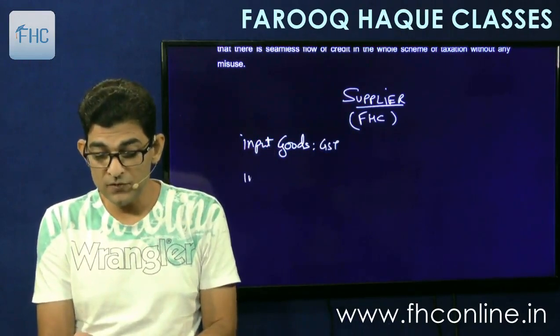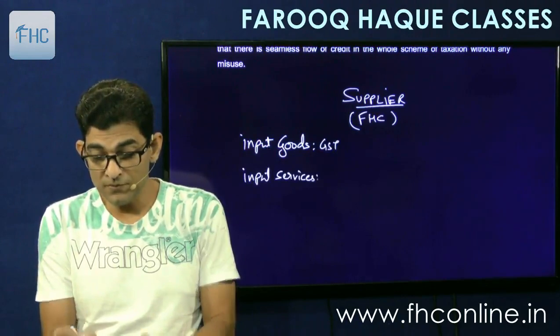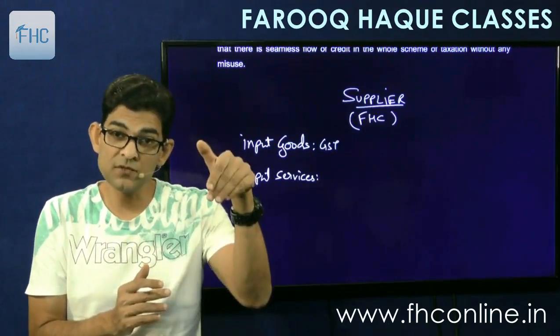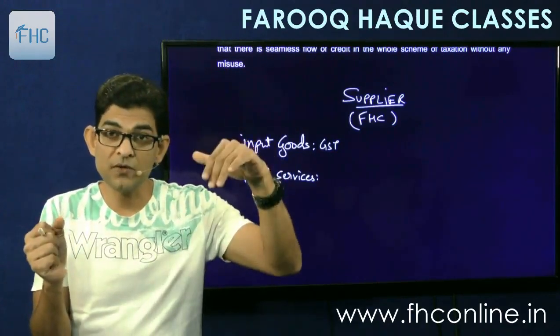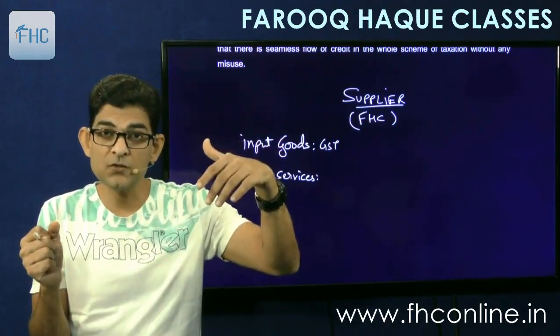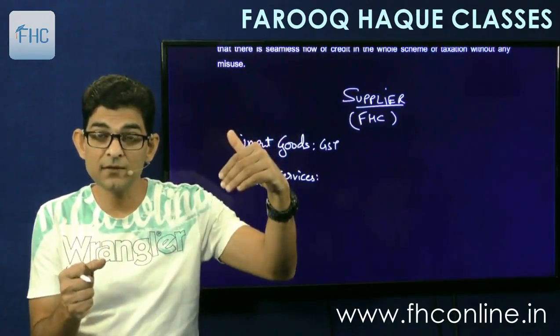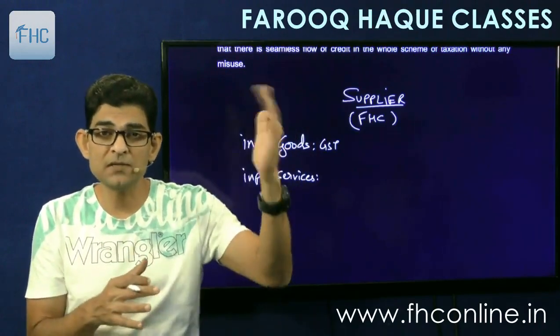Then you will have input services. In the course of my business I use a lot of services like audit service. A CA gives me audit service. Then for construction of my classroom I take services of an architect, an engineer, and so on. Then in the regular course we take services of advertising and marketing and many other services, telephone bills and this and that.